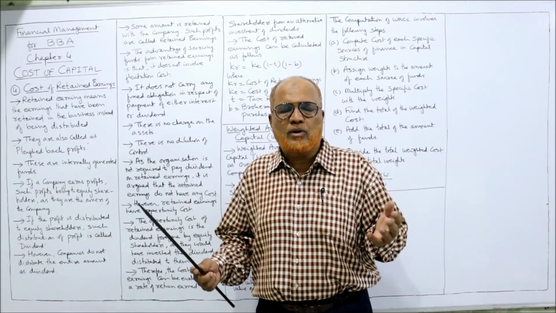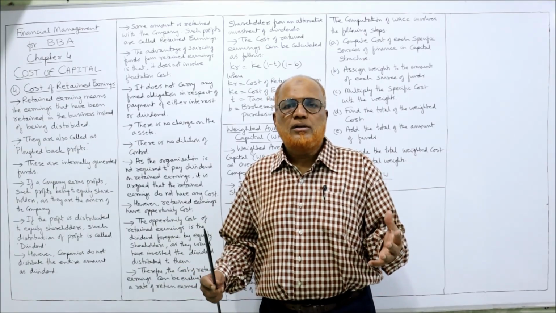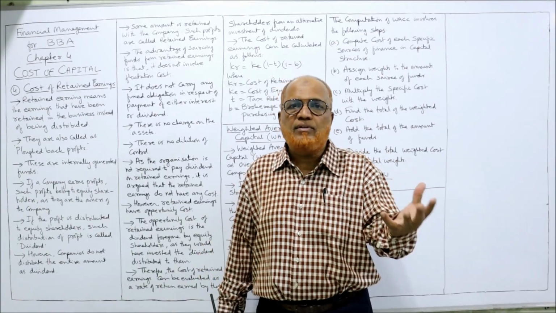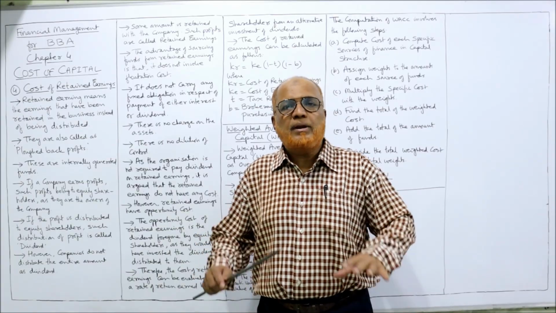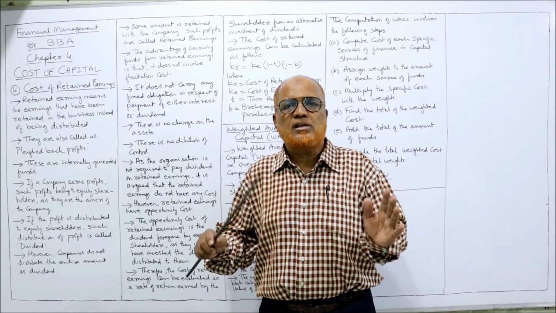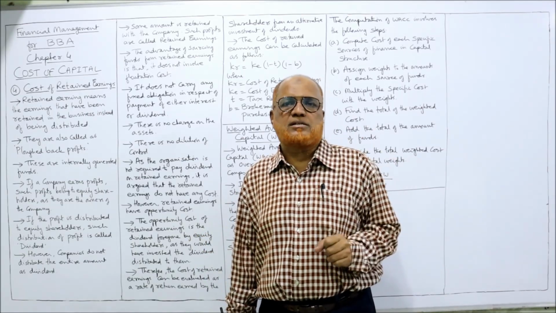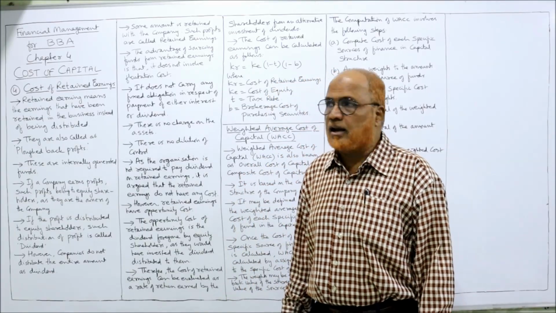Why? Because the future is uncertain. We don't know what will happen in future. So in order to protect ourselves from financial difficulties, some savings are made. The same is the case with a company. The company will not distribute all the profits in the form of dividend. Some profit is retained in the business. That profit is called retained earnings.